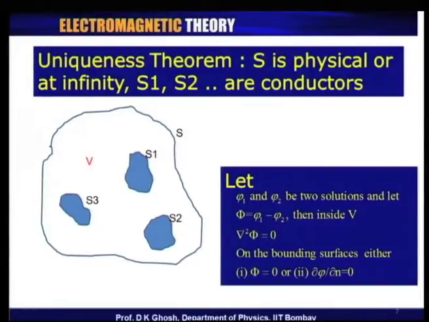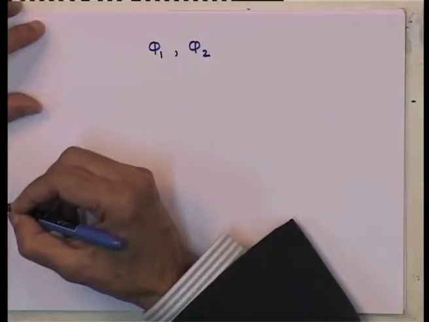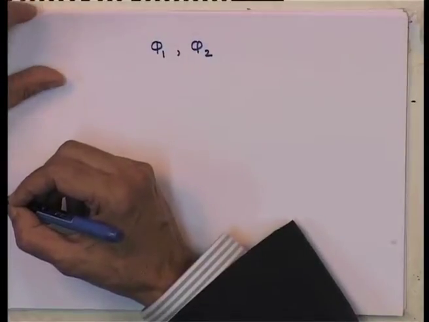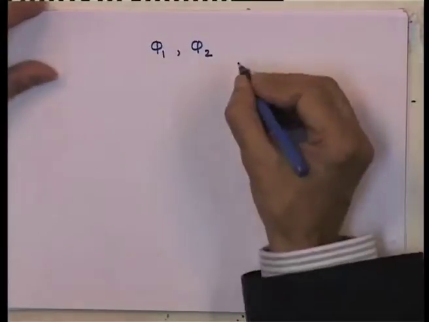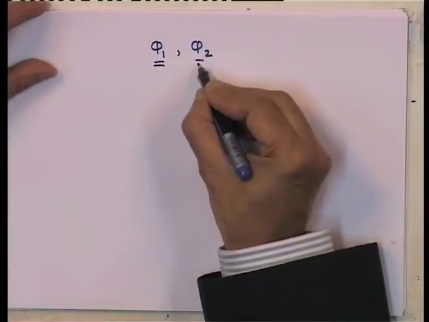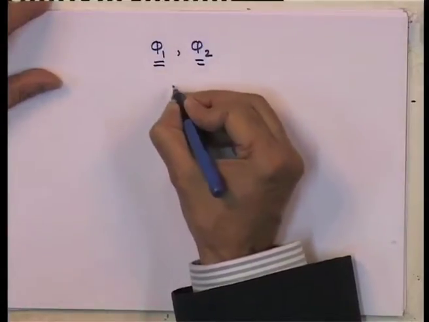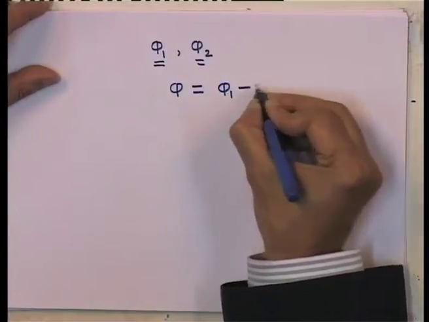That is, suppose phi 1 and phi 2 are two solutions of the same differential equation, namely Laplace's or Poisson's, and let us also further state that they satisfy the same boundary conditions, either Neumann or Dirichlet. And so, now we are interested in finding out whether this is possible. Now, let me define a general potential given by the difference between phi 1 and phi 2.